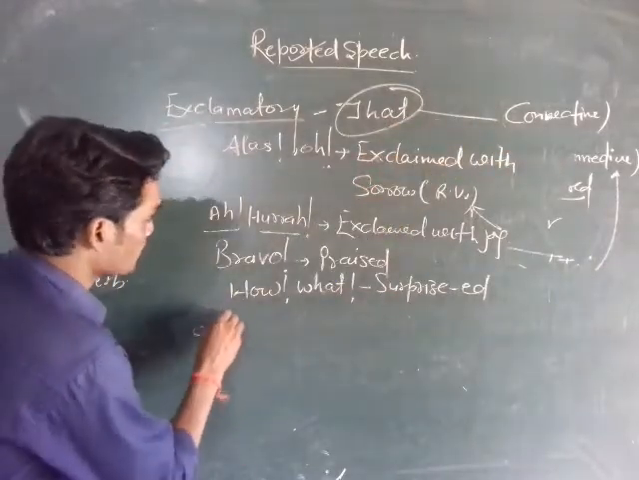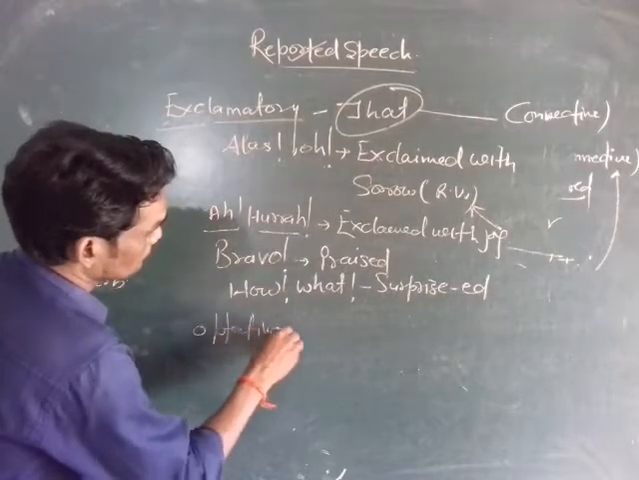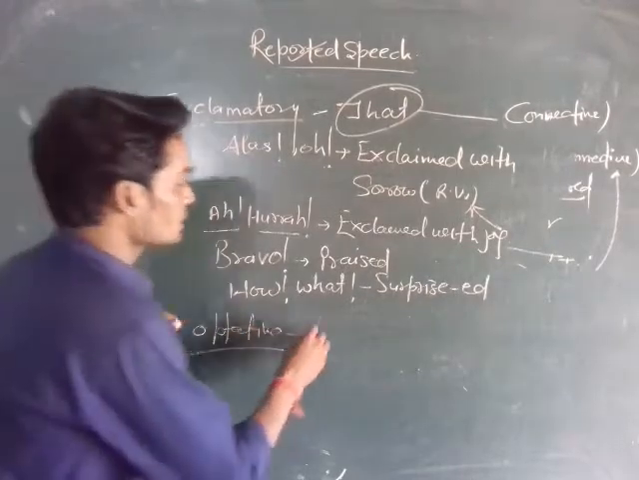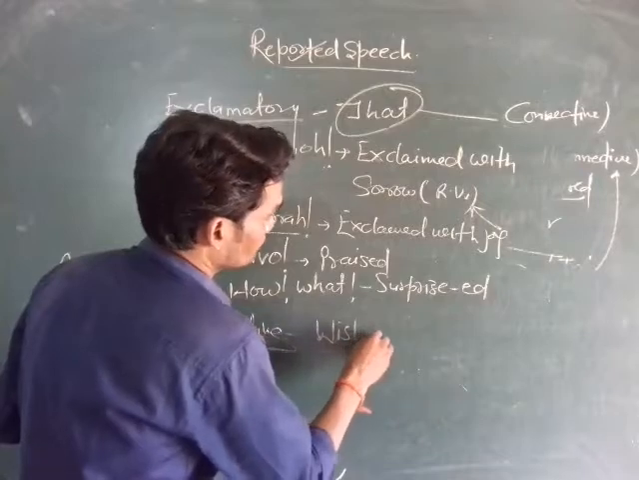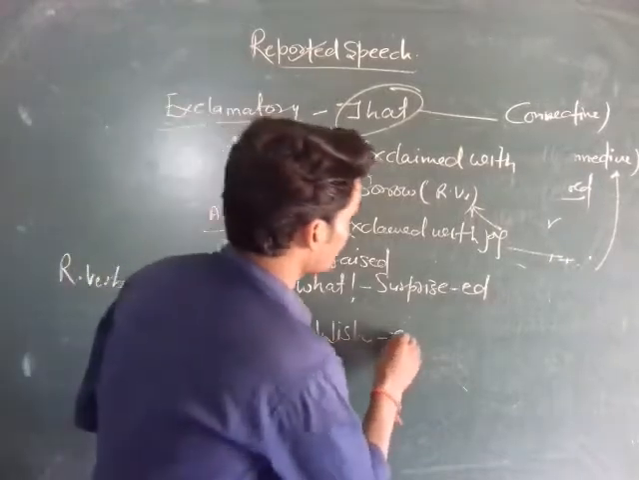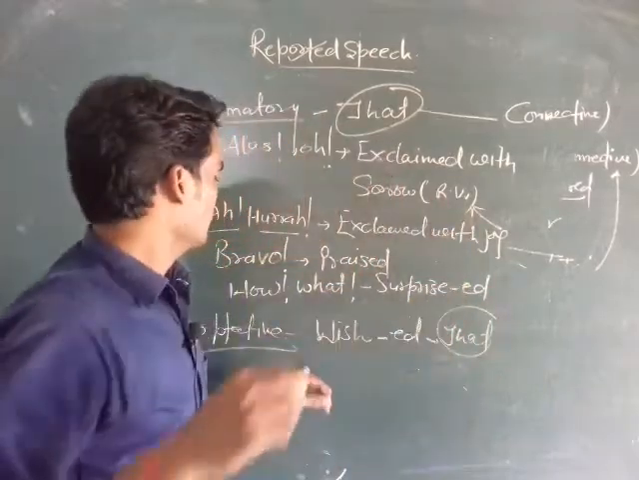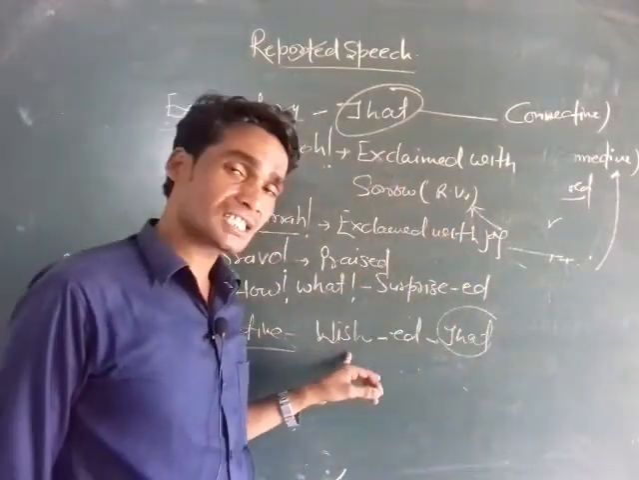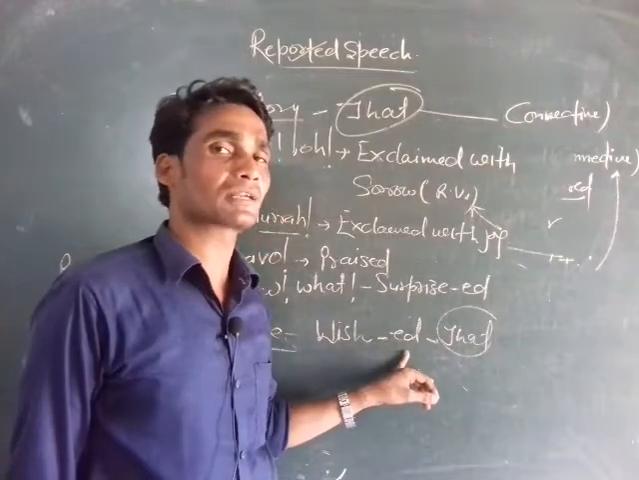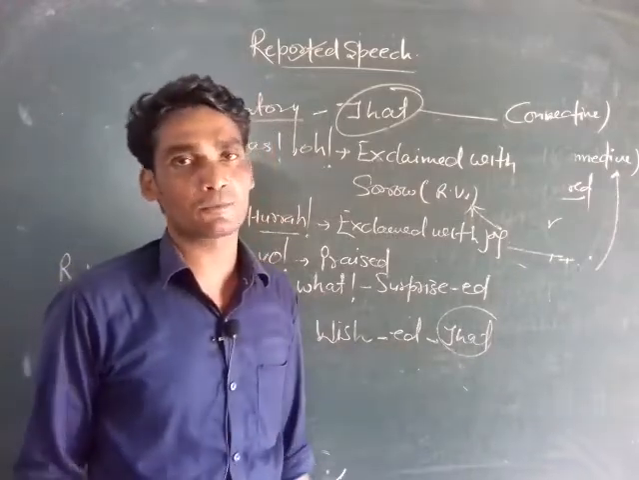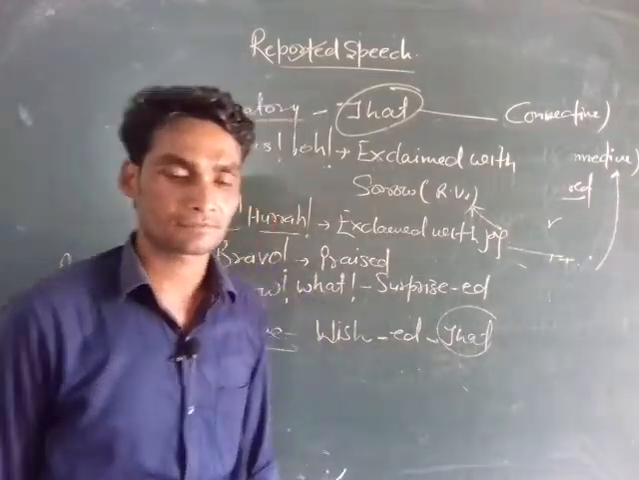Next, optative sentence. Optative sentence shows wish, and we use wished as a reporting verb and that as a connective to make indirect form of speech.